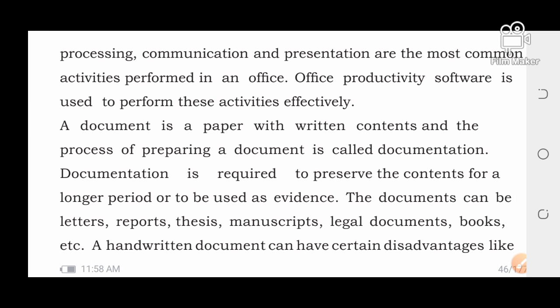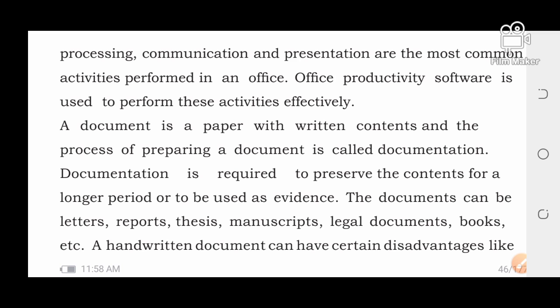Word processing, data processing, and communication presentation are the most common activities you perform in an office. Office means all offices, like a school, and hospitals, right?